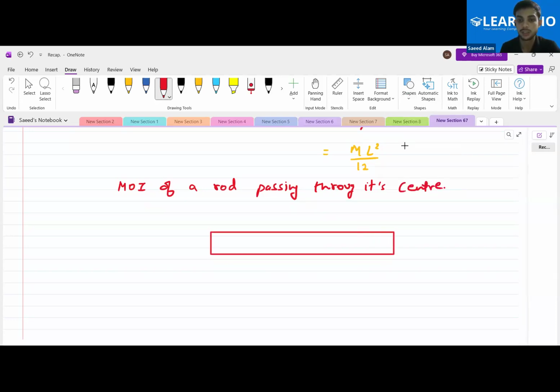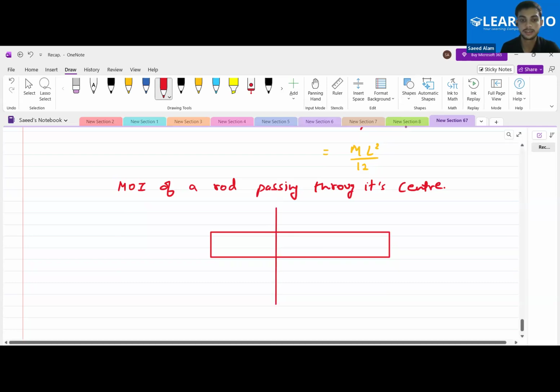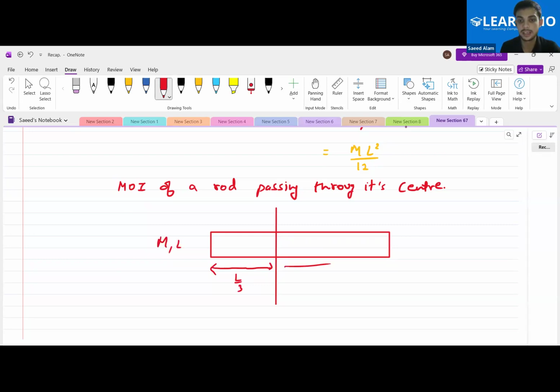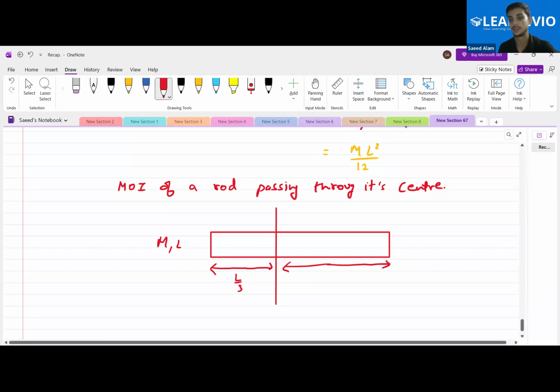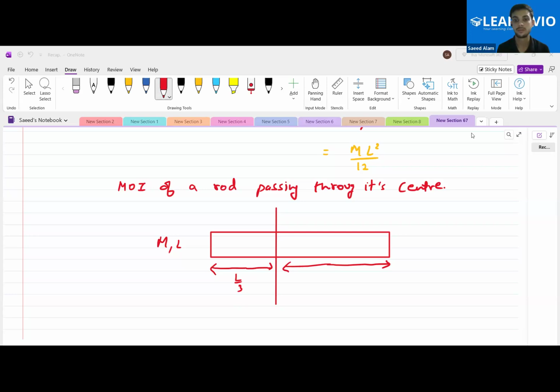Let me say that suppose the rod was here, and somebody says that this is the rod, and this time you need to calculate the moment of inertia about a random axis, not so random. Let's just give some distances, that this distance is L by 3. And if this whole length has mass M at length L, so what is this length actually? What is this length? L minus L by 3? Yes or no?